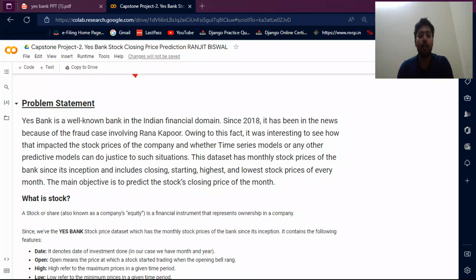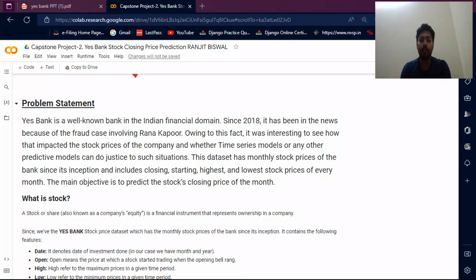Yes Bank is a well-known bank in the Indian finance domain. Since 2018, it has been in the news because of the fraud case involving Rana Kapoor. In this project, it was interesting to see the stock prices of the company and whether time series models or any other prediction models can do justice to such a situation.